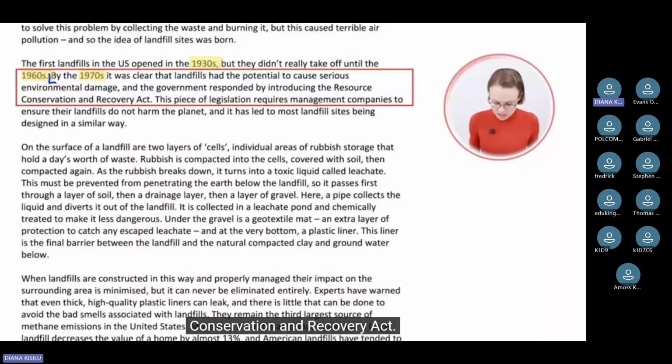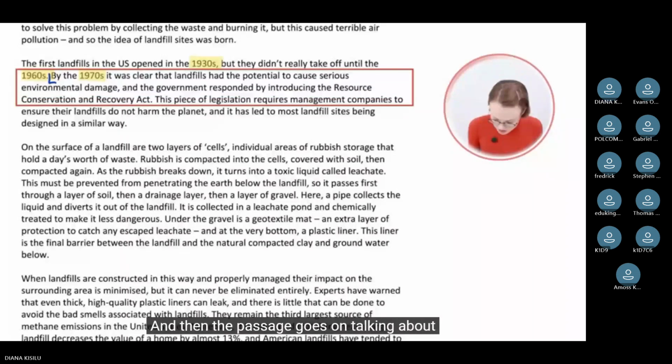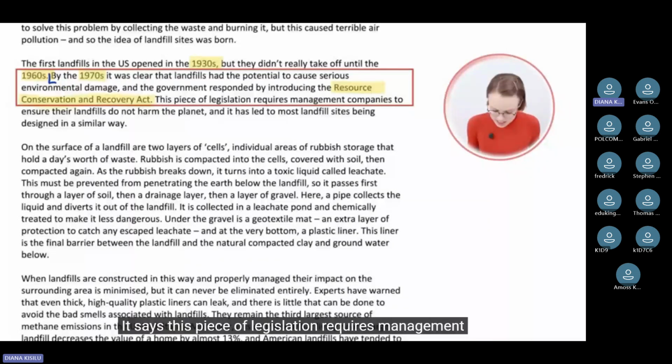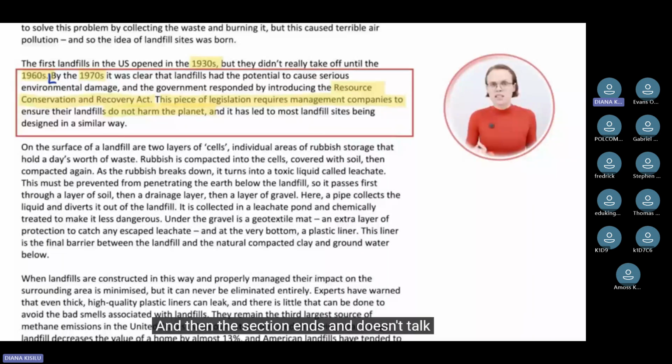And then the passage goes on talking about this act here. It says, this piece of legislation requires management companies to ensure that landfills do not harm the planet, and so on. And then the section ends and doesn't talk about the 1970s anymore. So what does our statement say?